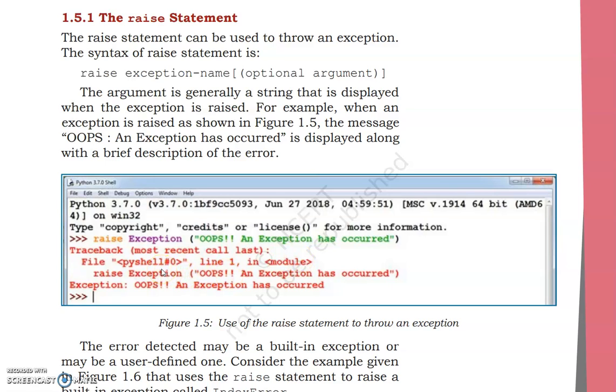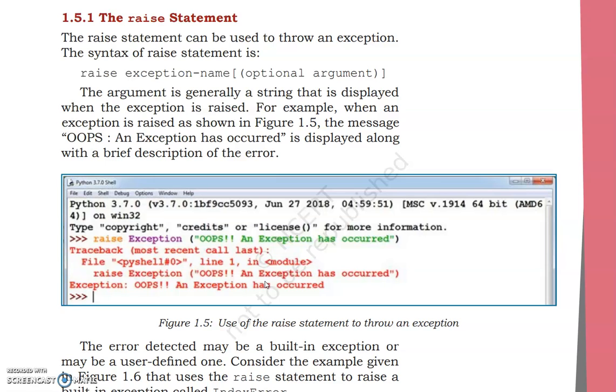So I, as the programmer, want to stop the execution of the code and tell the interpreter that there is an error, there is an exception. So I have given this piece of code here, raise exception, exception with a capital E, then the name, that is, oops, an exception has occurred.